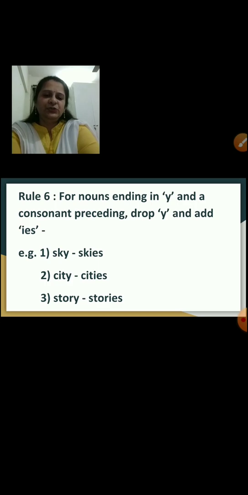Consonant k is coming before y. So what you have to do over here, you have to drop that y, and instead of y, you have to add ies. For example, sky, this is a noun.